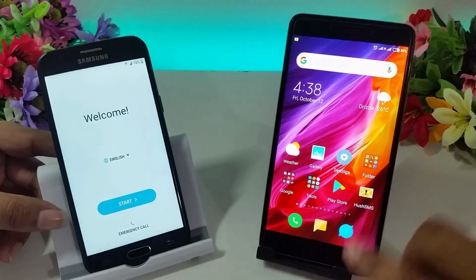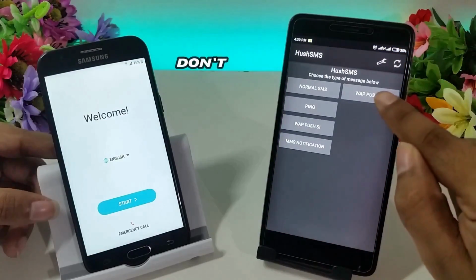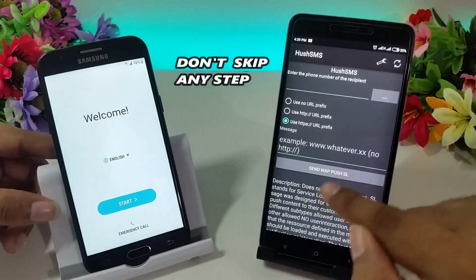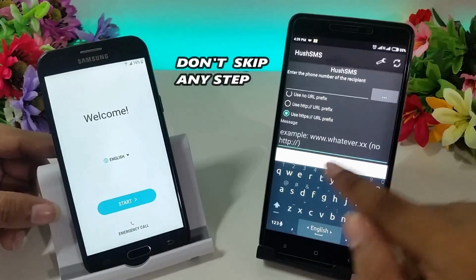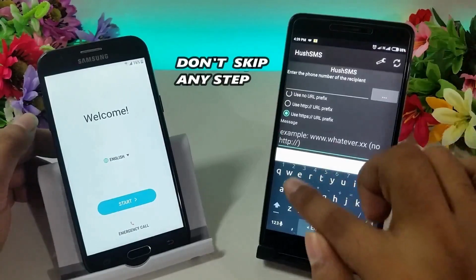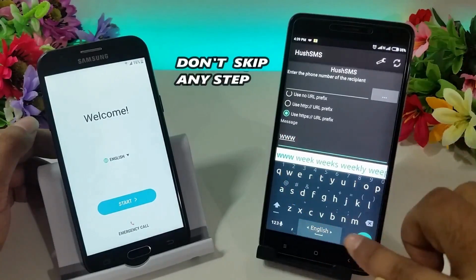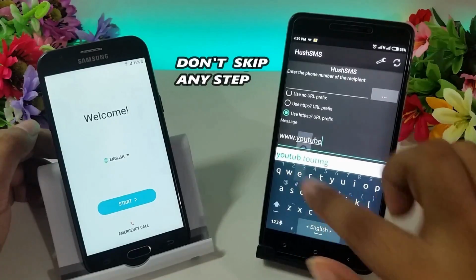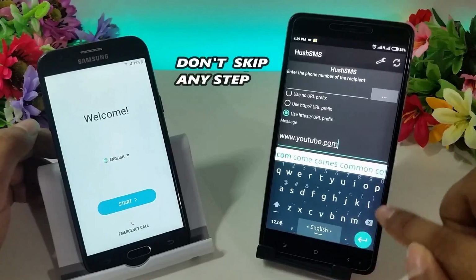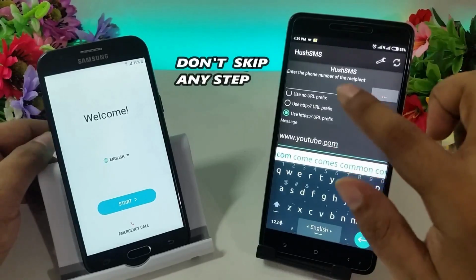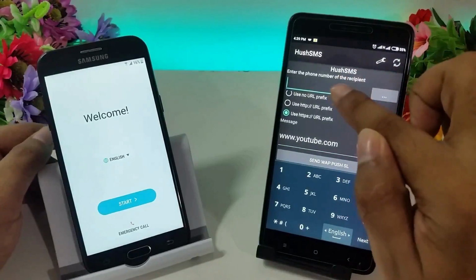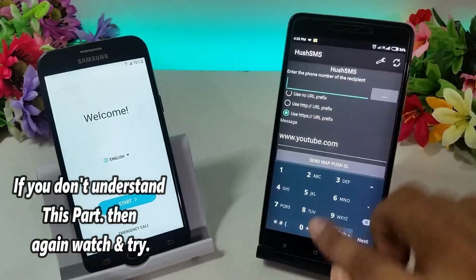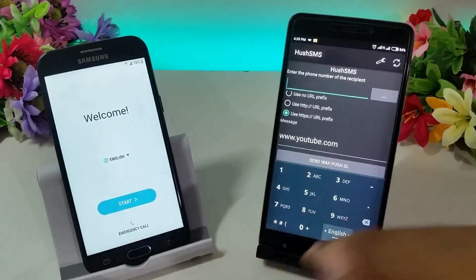Now I will open this app. Click here. Also click here. Type YouTube website. Now put here the YouTube website link, youtube.com. Then type the number of the SIM card that is already inside this phone. Now type here for SMS in this phone.